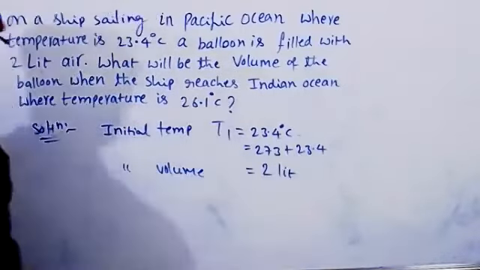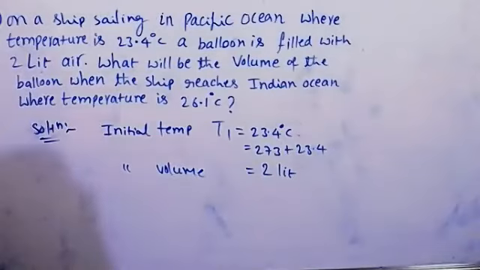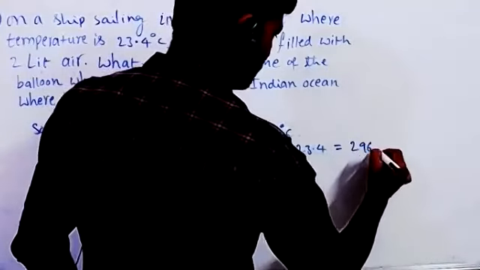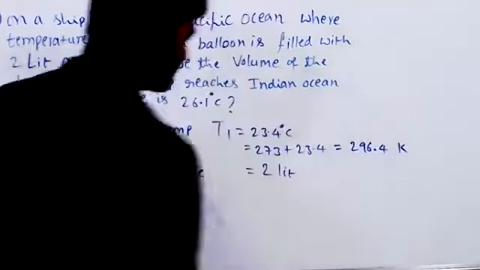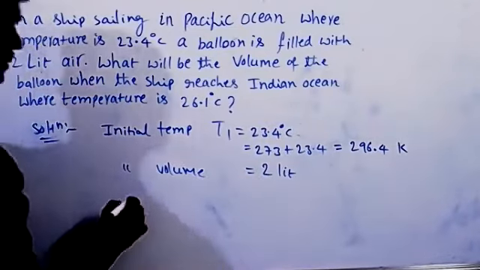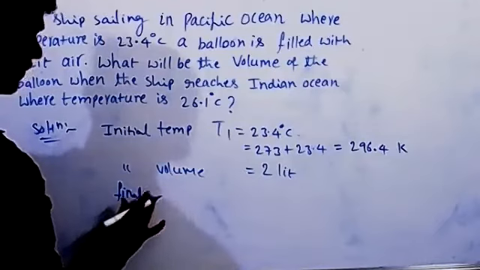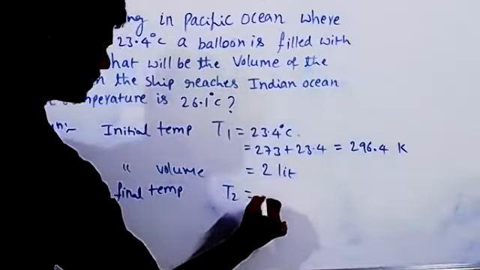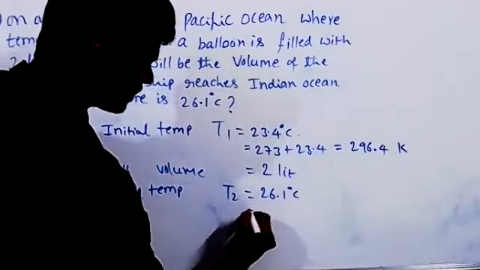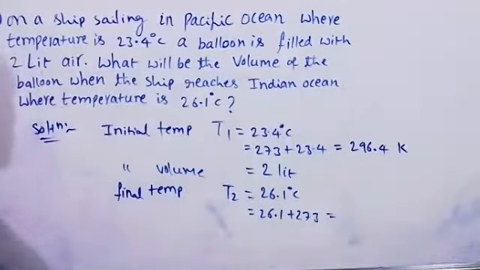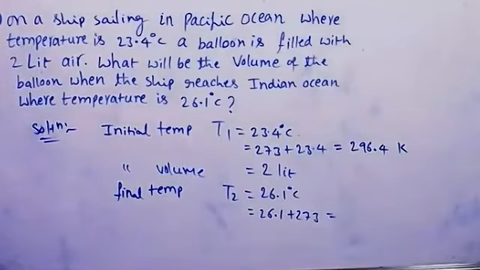Now the ship reached the Indian Ocean. Here in Indian Ocean temperature is 26.1 degrees centigrade. That is the final temperature. T2 is 26.1 degrees centigrade, and 26.1 plus 273 is 299.1.